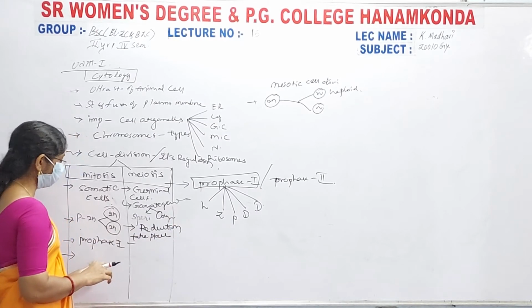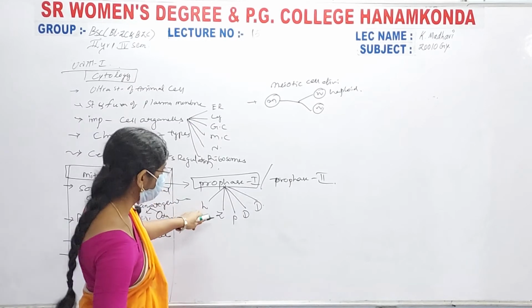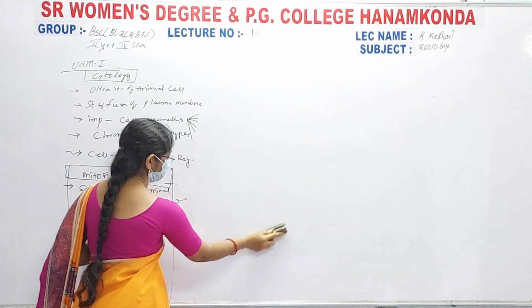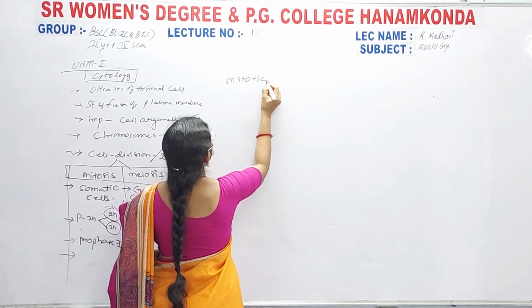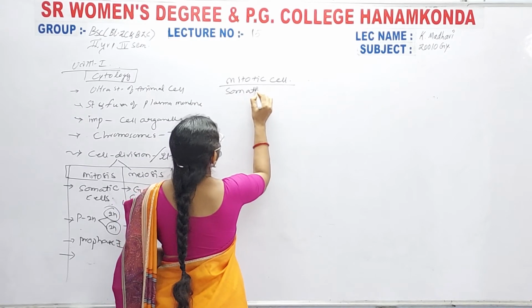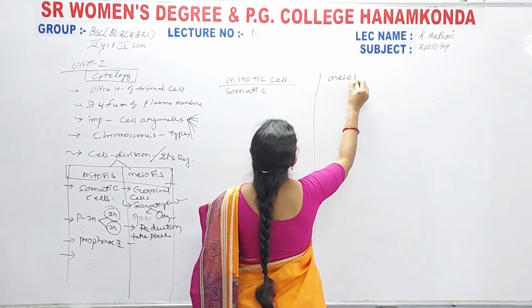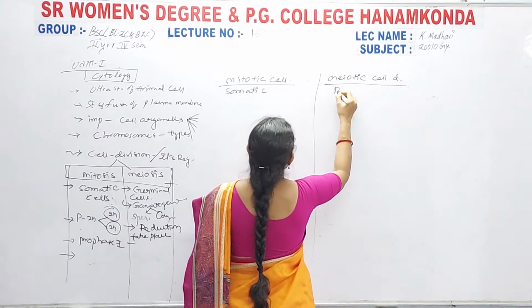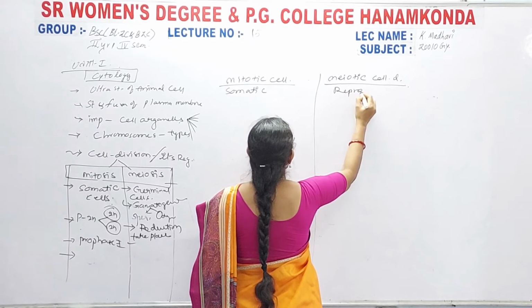Here I am drawing mitotic cell divisions, which means somatic cells, whereas this is meiotic cell division, in reproductive cells.